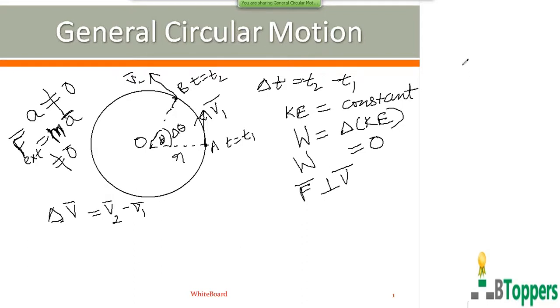You can draw a separate figure. The angle between the tangents to the circle at the points A and B will be same as the angle between the radius of circle at A and radius of circle at B.